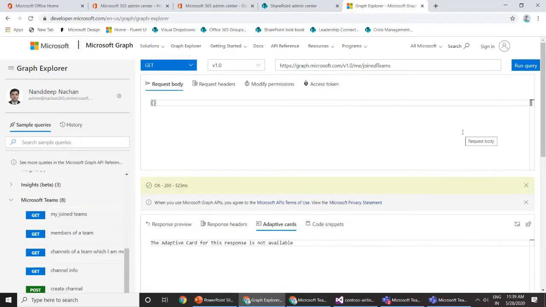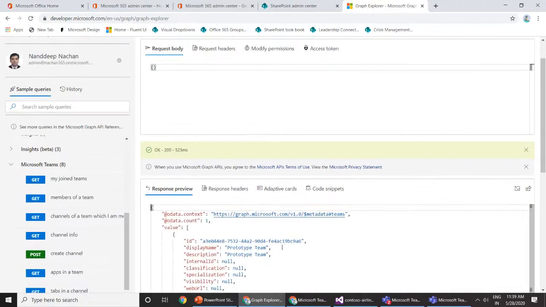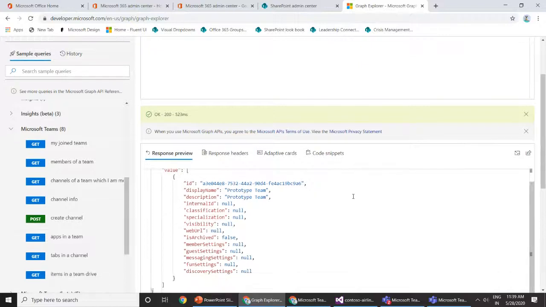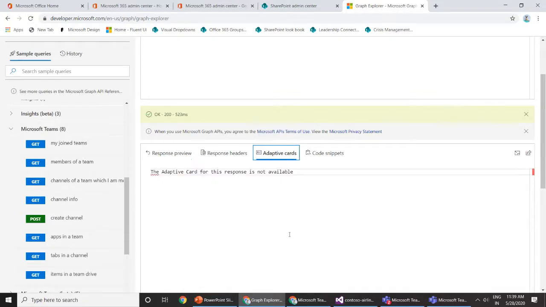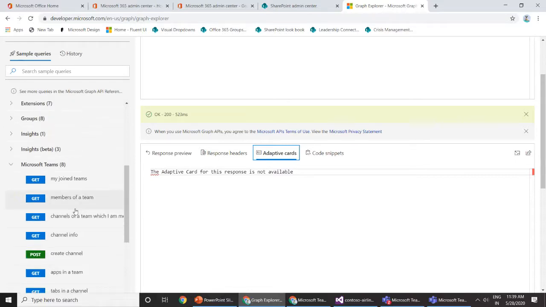Once I run the query, it will return all of the teams which I have joined. In the response view, we can see all of the teams I have joined. At the moment in this tenant, I have joined only one team. Unfortunately, we don't have any adaptive card supported for this particular endpoint, but it will be here soon.